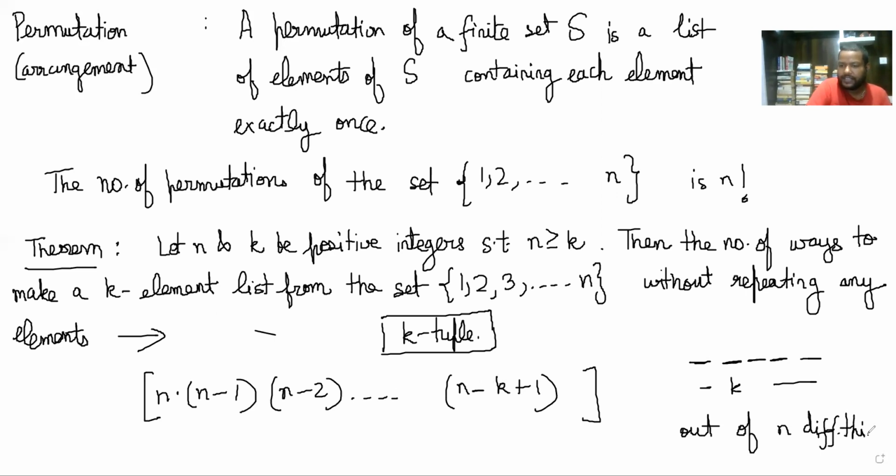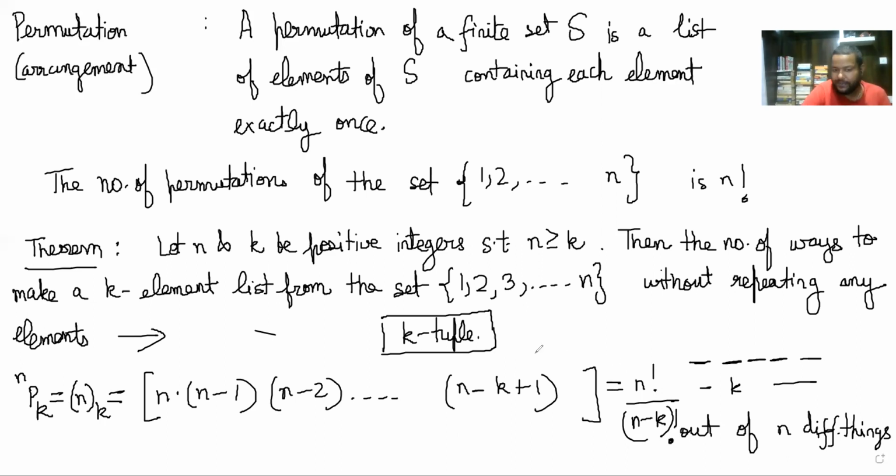So that logic suggests that this product will be the answer, and this can sometimes be written as nPk, or sometimes even with the symbol nk. And if you notice, this is equal to n factorial by n minus k factorial.